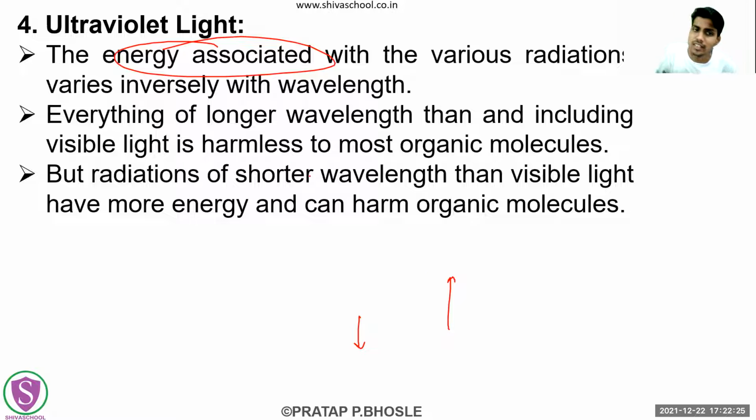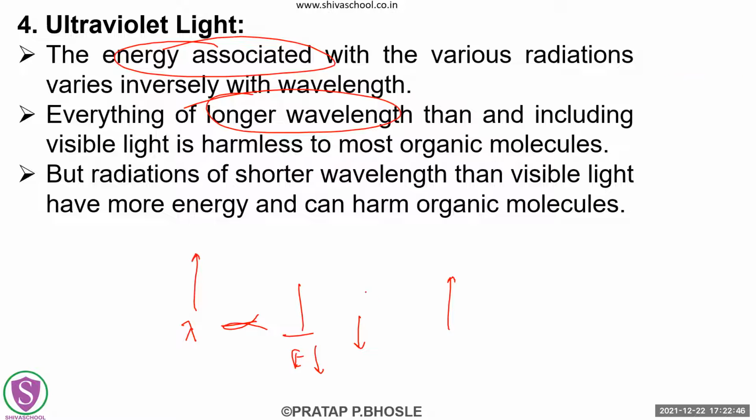So any light which has a longer wavelength will have inversely lower energy, right? Such radiation with lower energy and longer wavelength will not affect to that extent, okay?